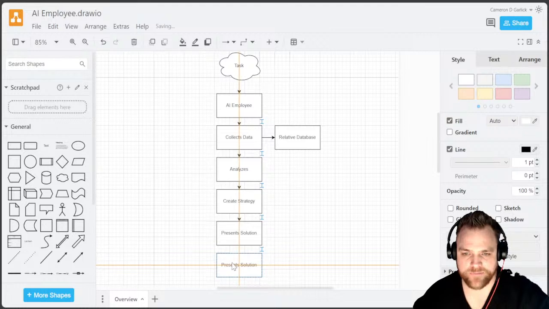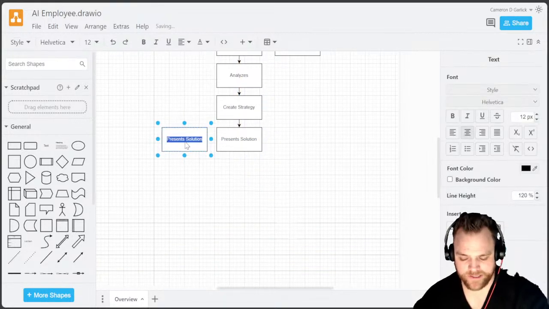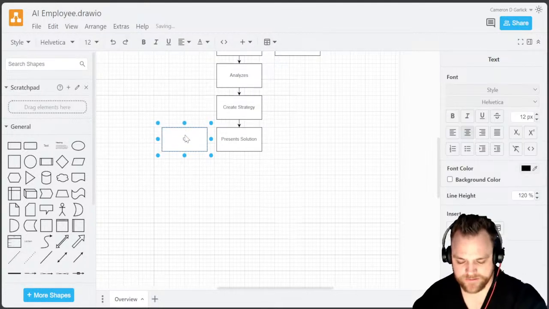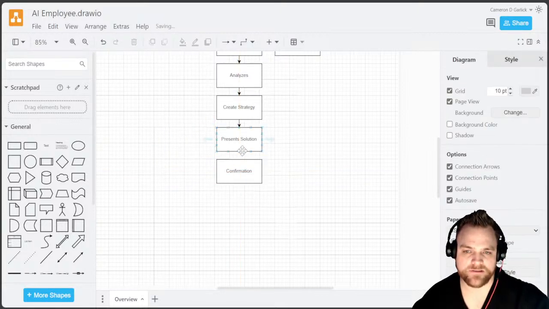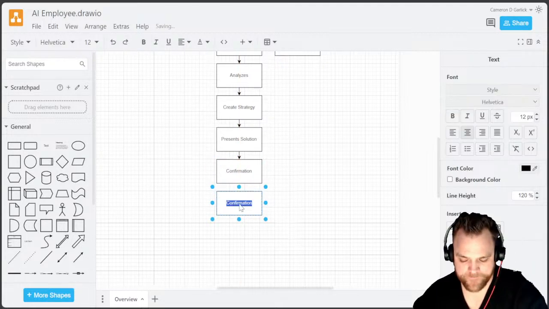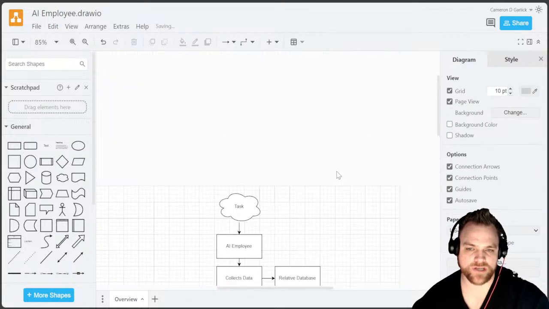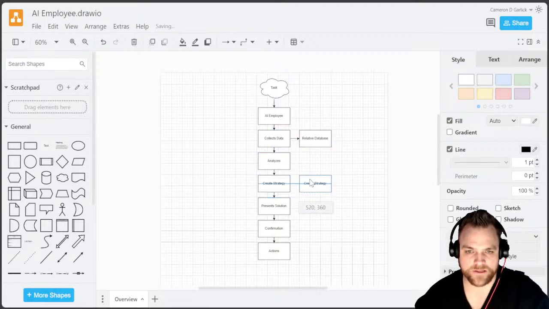Now let's say that person agrees to that solution. So let's say this is the solution. Now there's an agreement, or a confirmation. I'll just put confirmation. Once that confirmation is done, we'll just keep it linear for now. Once the confirmation's done, now there are actions that happen. So imagine this: the job of this first employee is to collect the information, refer to that information, analyze it, and create a strategy based upon a knowledge library.